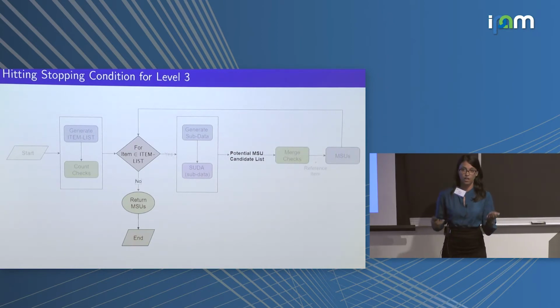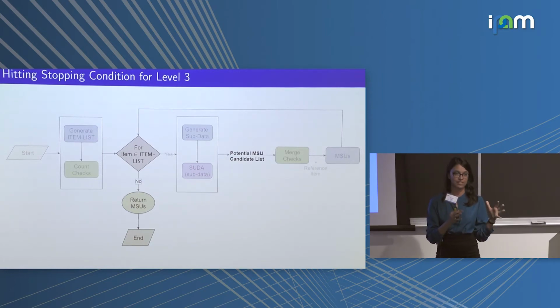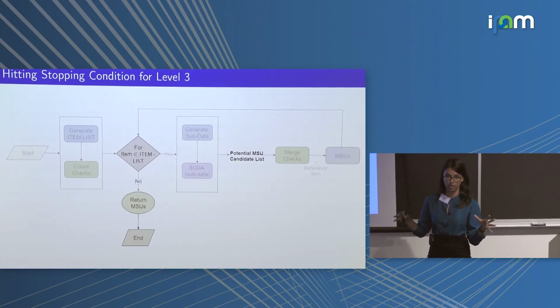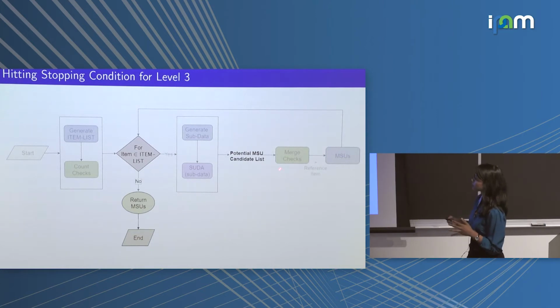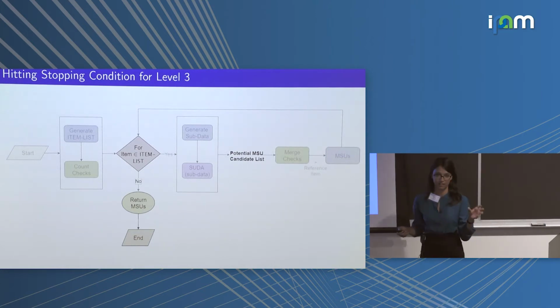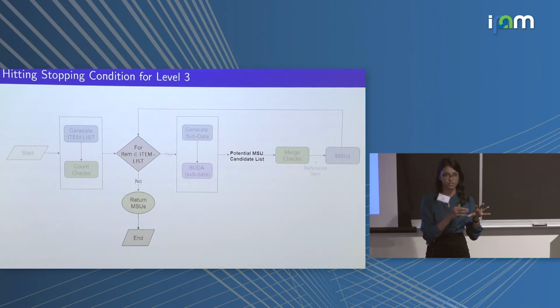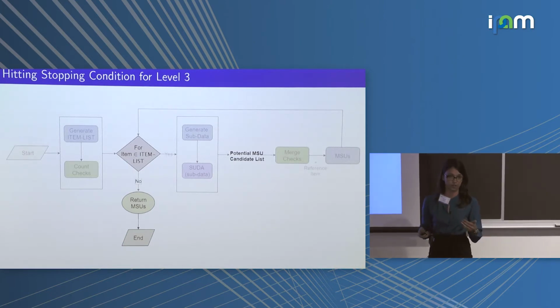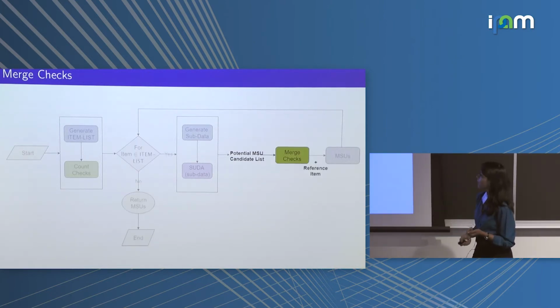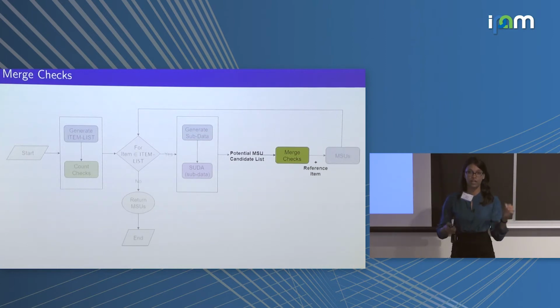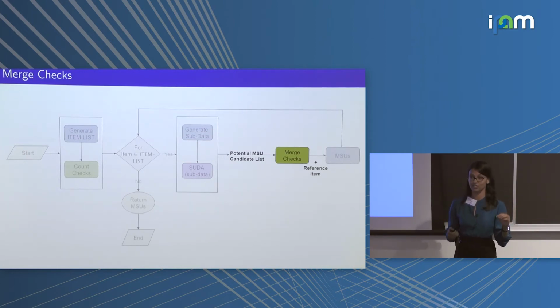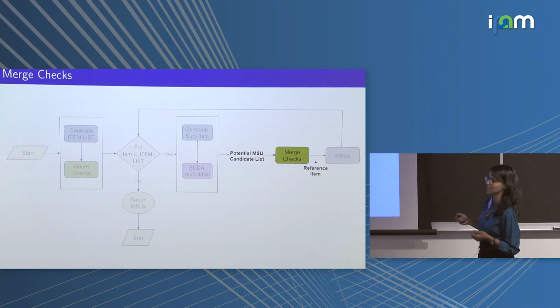Now we want to check if it is safe to combine all the items in candidate list 3 to candidate list 2. So this becomes the potential candidate list, the candidate 3 that we got, because it has the potential to identify some specific rows that we got so far. But before combining, we want to ensure that these items in candidate list 3 meet all the criteria of what we called an MSU when Sarika defined it previously. This is where merge checks come into the picture.